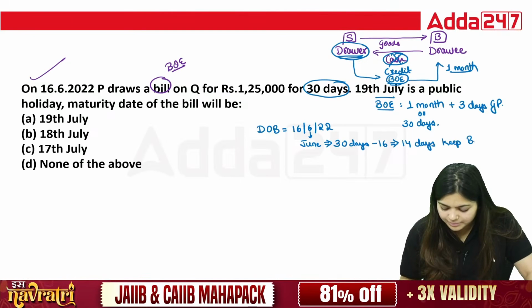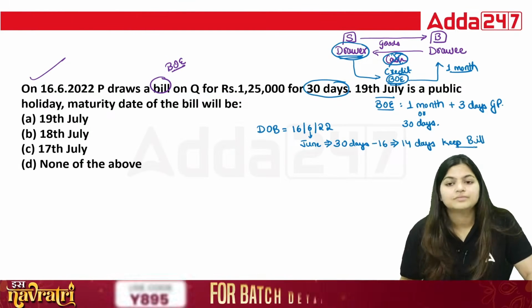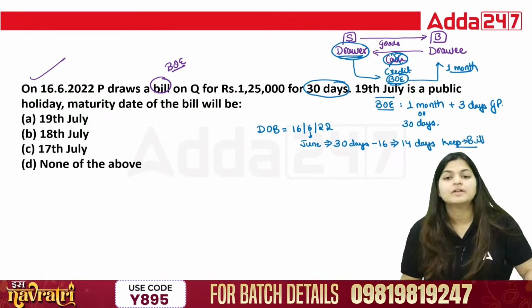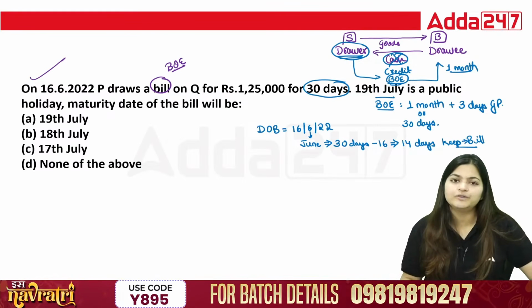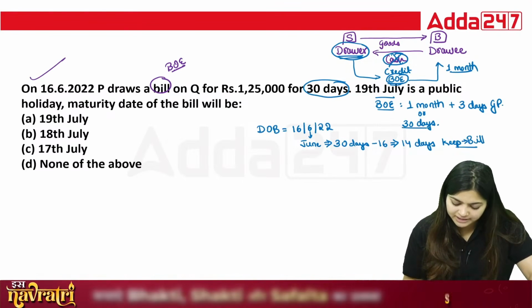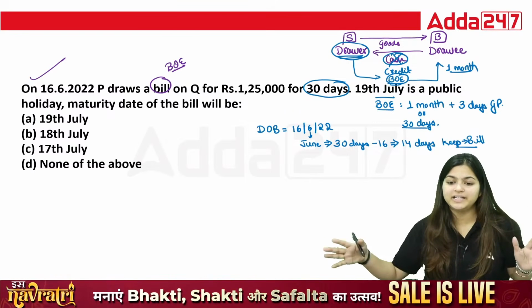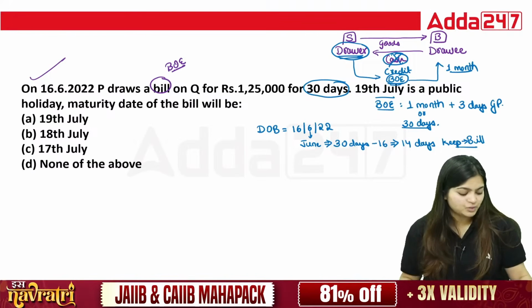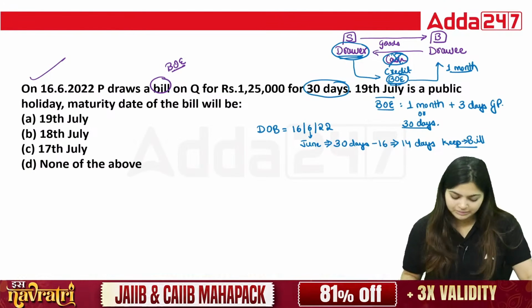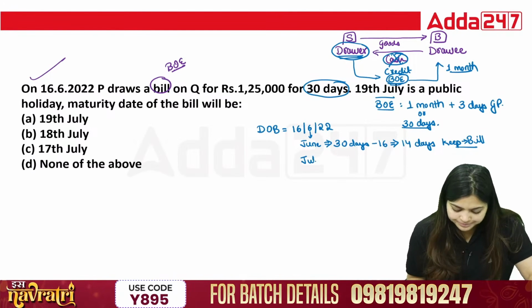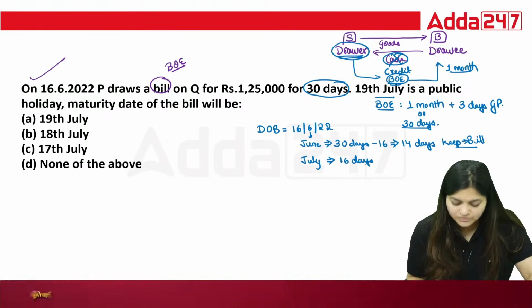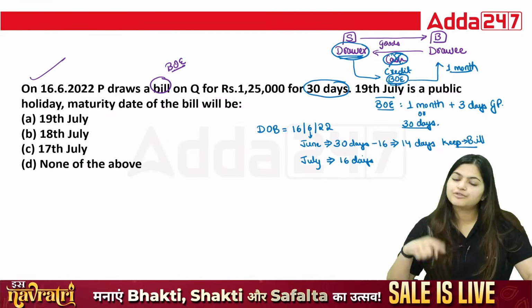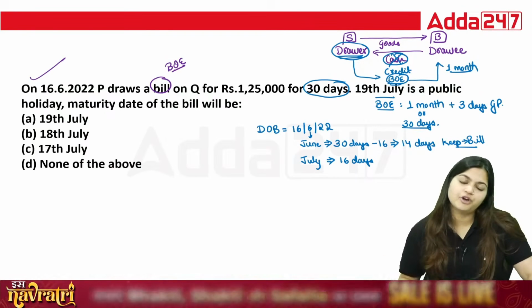Yes, you will keep that bill from 16 up to 30, but this bill is for 30 days. So currently you got 14 days, but we want extra. 30 minus 14 means from July we will use the next 16 days. 14 days from June, 16 days from July.